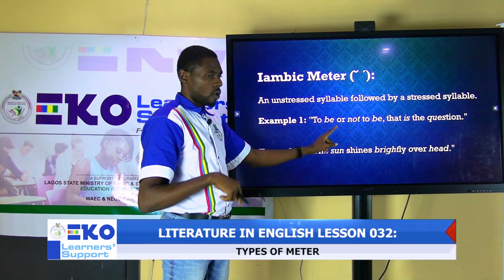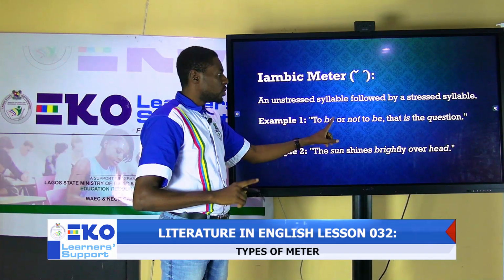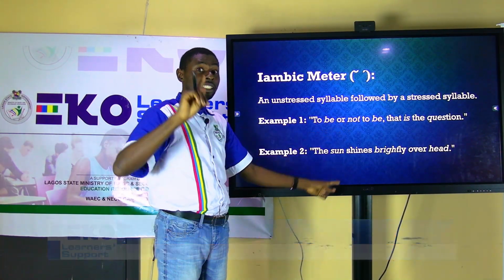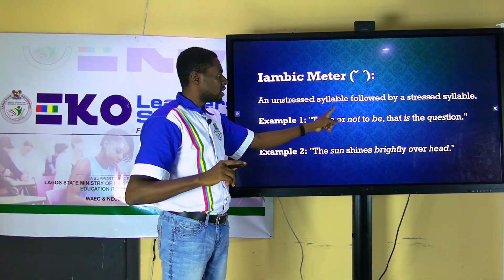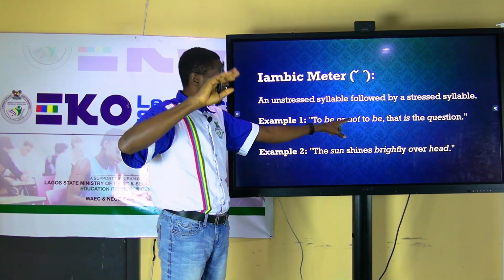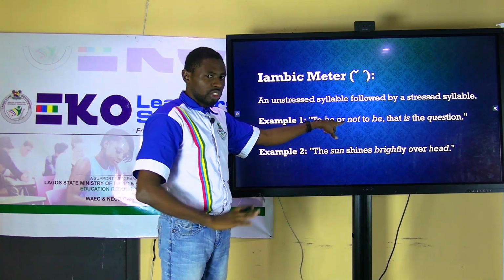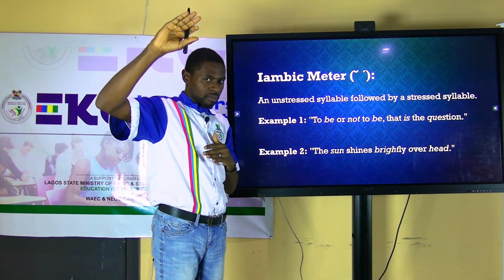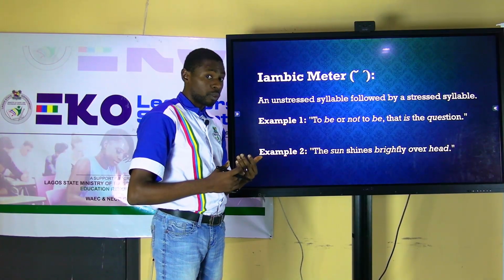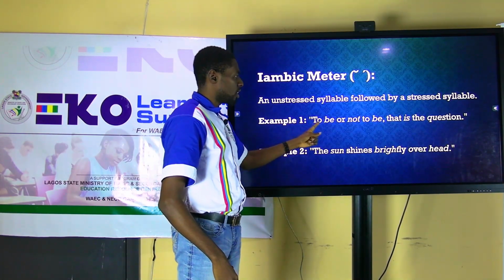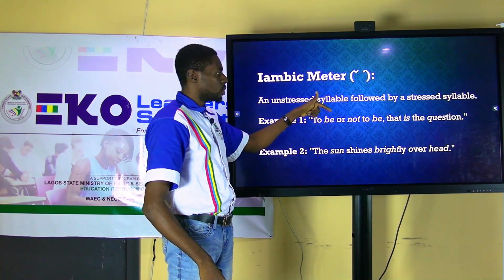So I said, or, not. Now, going to not, my voice rises again. That tells you that this or is lower and this not is higher. So this or is unstressed, while this not is stressed. It required energy for me to articulate. So I said to be or not to be.